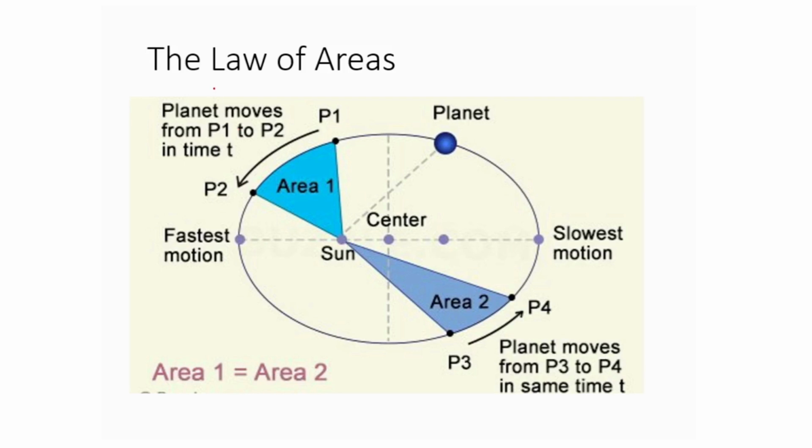Now look, here the planet moves from P1 to P2 in time t, and this is area 1. Here planet moves from P3 to P4 in same time t, and this is our area 2. Area 1 is equal to area 2. Now this is the fastest motion and here the slowest motion. Let's discuss how it is.